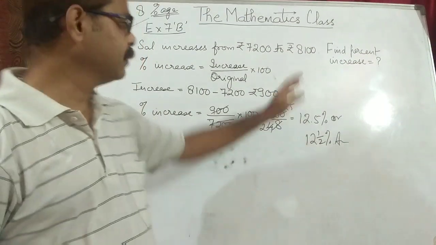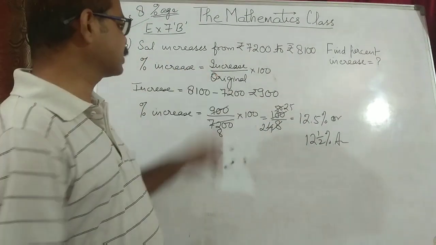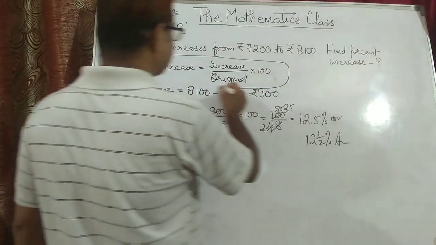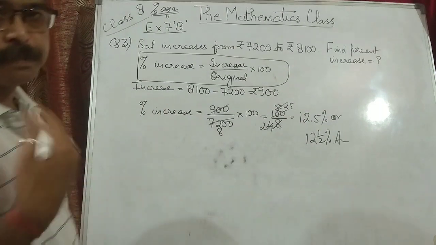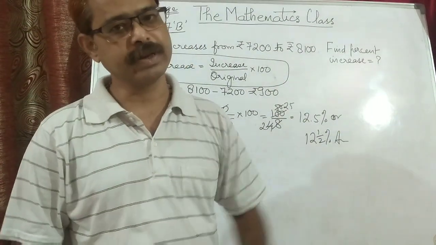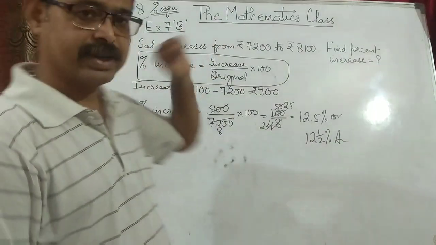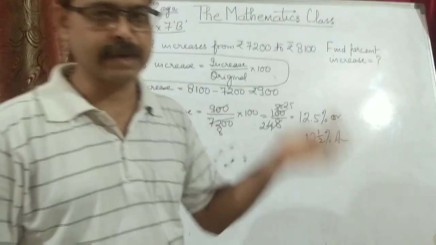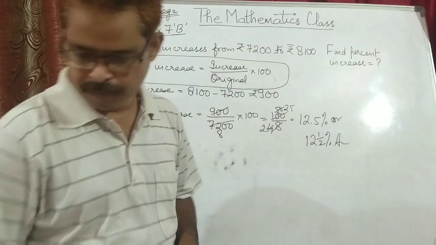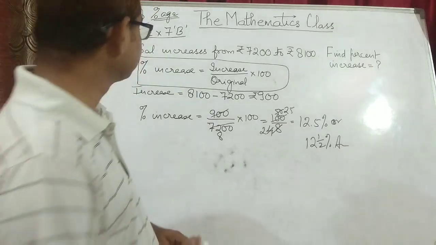Only calculation is there. The main thing is that you need to remember how to find the percentage change, and percentage change can be in the form of decrease, increase, or anything. It can be percentage error, percentage increase, and percentage decrease as well. Now we move on to question number 5.